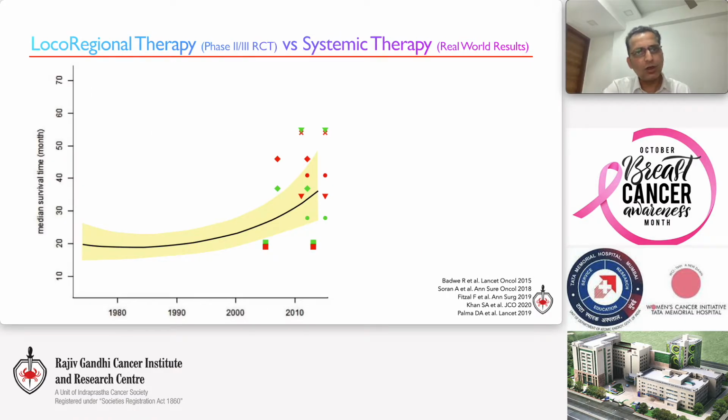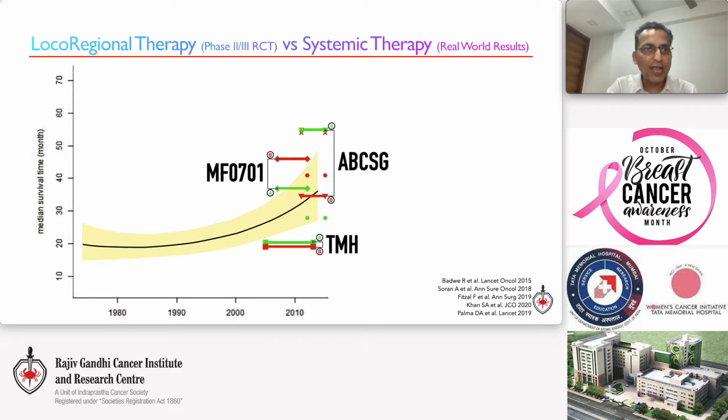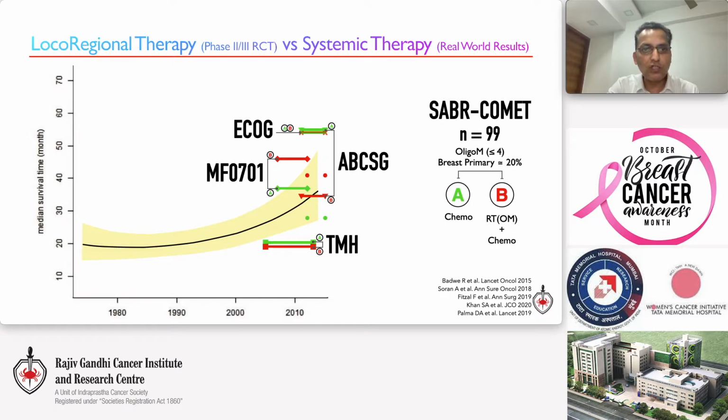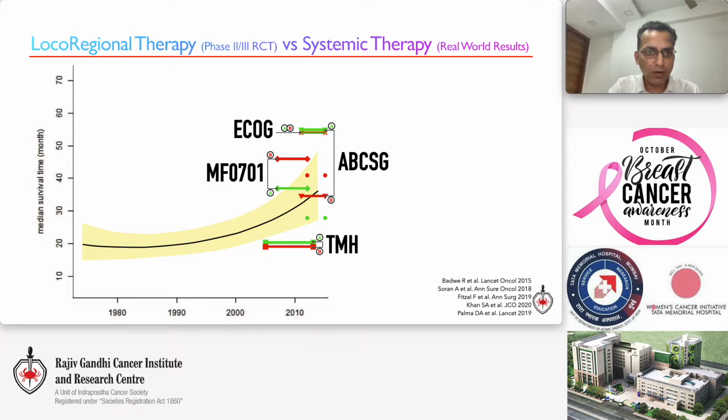Plotting the results of these trials on the real world chemotherapy data I showed previously, the results are on both sides of expected median survival for the time period in which these trials were performed. Green bars are control arms, red bars are trial arms, and the width of the bar represents the study time period. There is another recent trial which had about 20% of patients with oligometastasis from breast primary, the SABR-COMET trial by David Palmer, and its results for both trial and control arms fit perfectly into the curve of expected